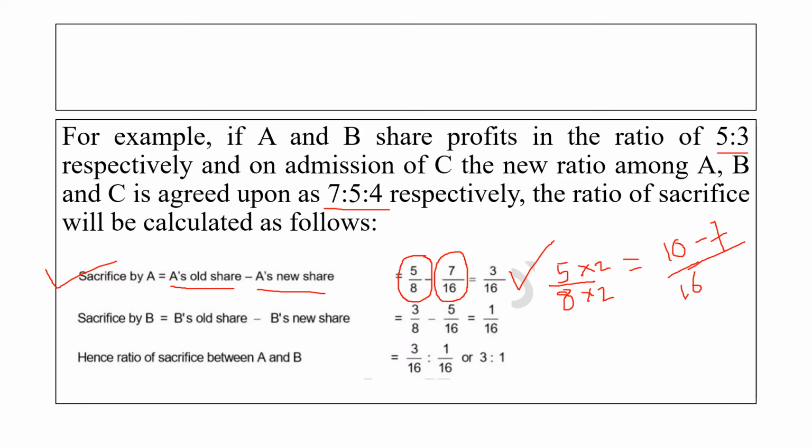Then we see the sacrifice by B. Old share minus new share, that is 3 by 8 minus 5 by 16. We get 1 by 16. Hence the sacrificing ratio of A and B will be 3:1.